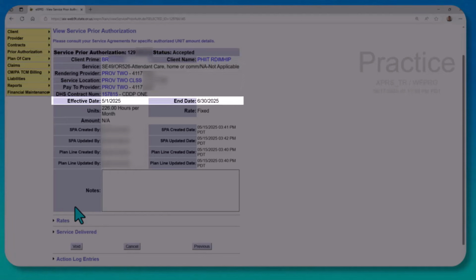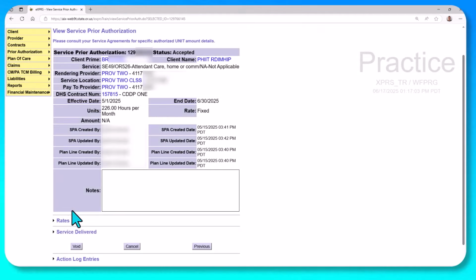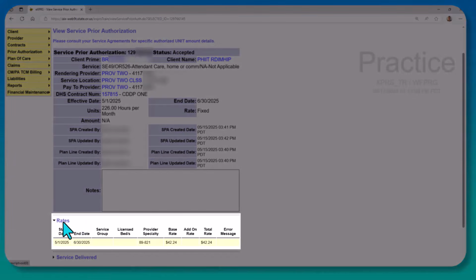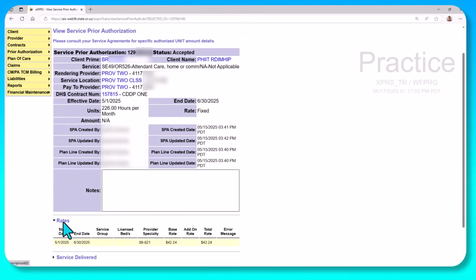I can see the date range that this provider is authorized to deliver services, and I can also see here the rates section. Clicking this shows me what the rate that's being paid for this service is. Now remember that an authorization is created so that a provider can deliver service to an individual and then bill for it. So that's something else we can see here is each billing created against this authorization.